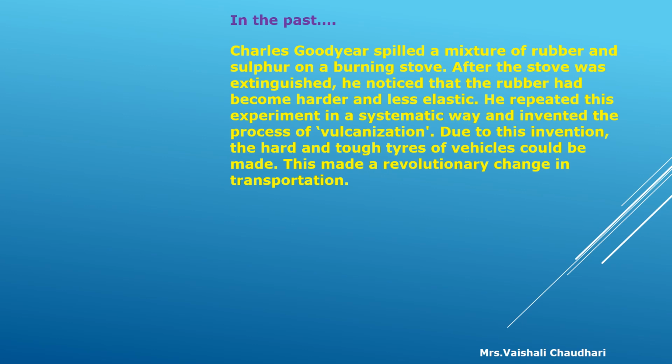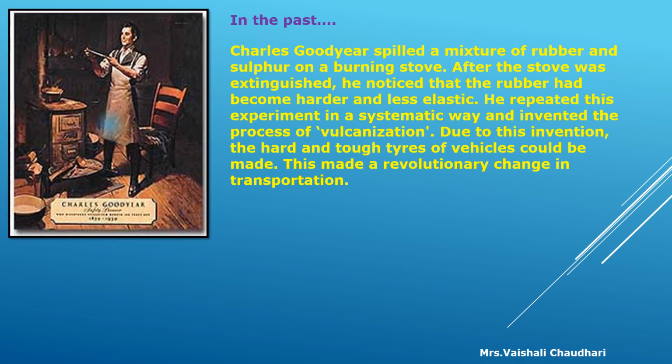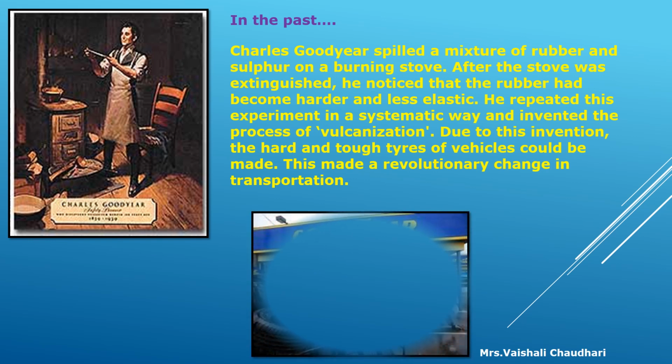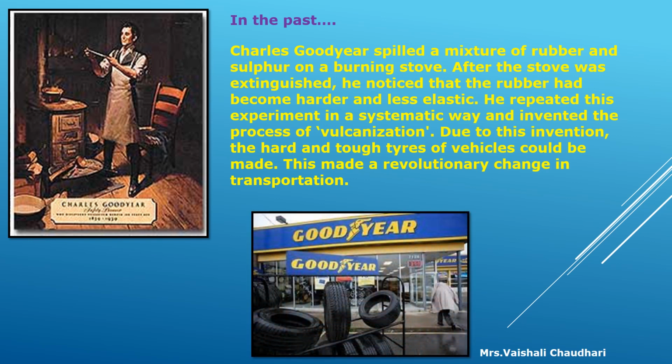He repeated this experiment in a systematic way and invented the process of vulcanization. Due to this invention, hard and tough tires of vehicles could be made. This made a revolutionary change in transportation. So the Goodyear tires were a revolutionary change, and we can use them for transportation.